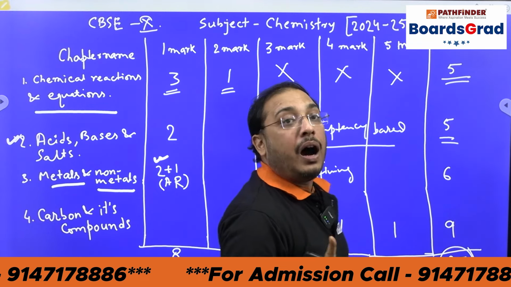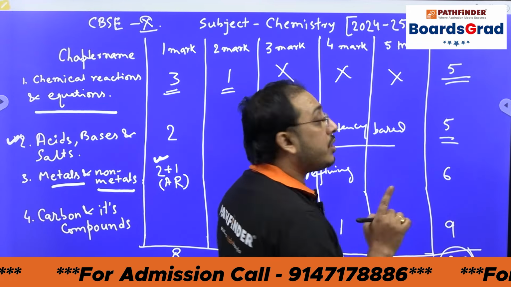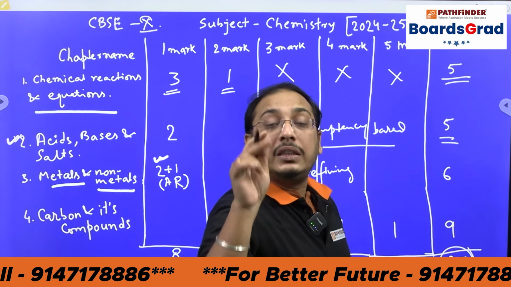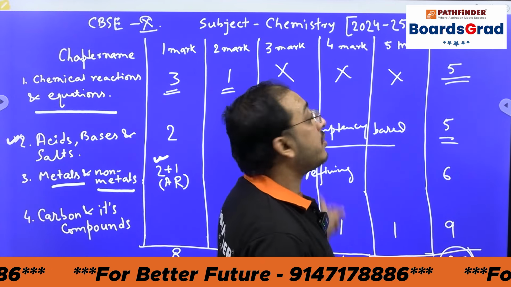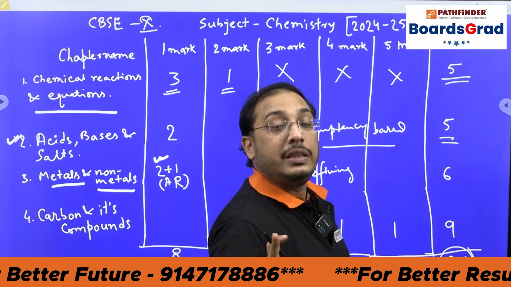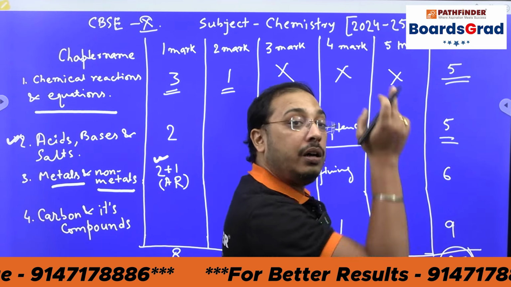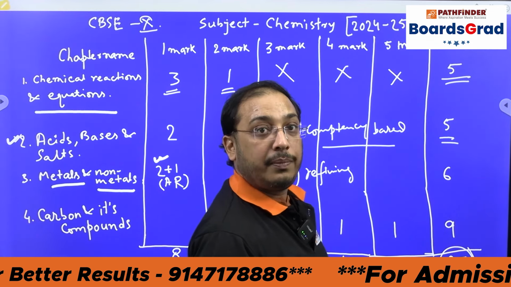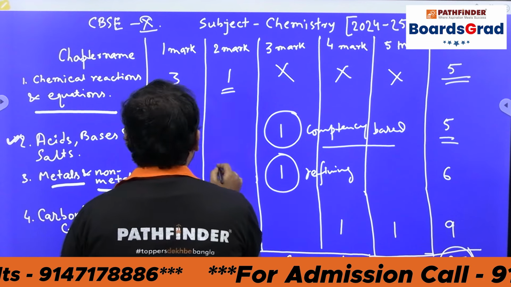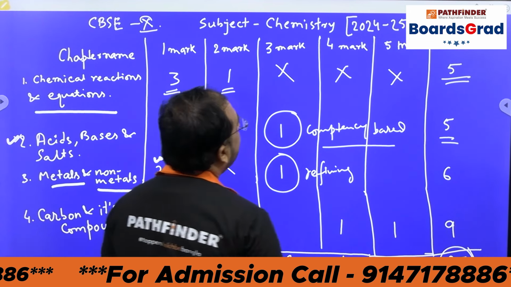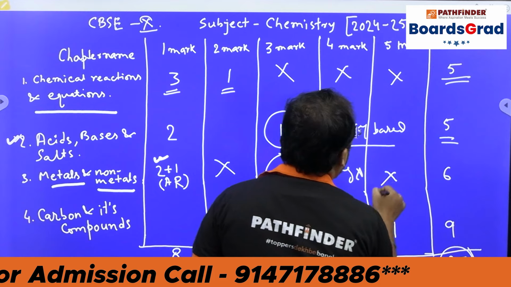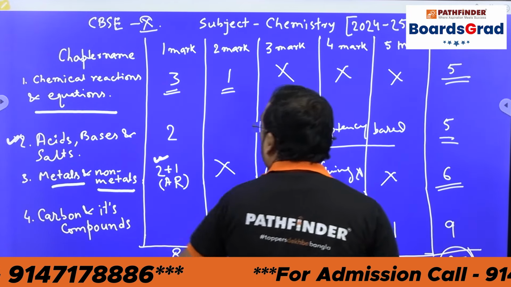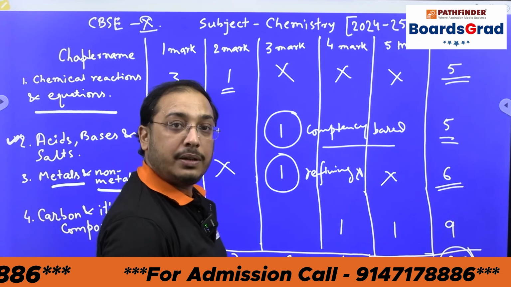From the refining part, the 3 marks question will become copper refining, electrolytic refining of copper. These questions can become your 3 marks question. These are important. There are high chances that from metals and non-metals, these questions will become your 3 marks question. Done. There will be no question for metals and non-metals in the 2 marks segment, not for the 4 marks, not for the 5 marks.